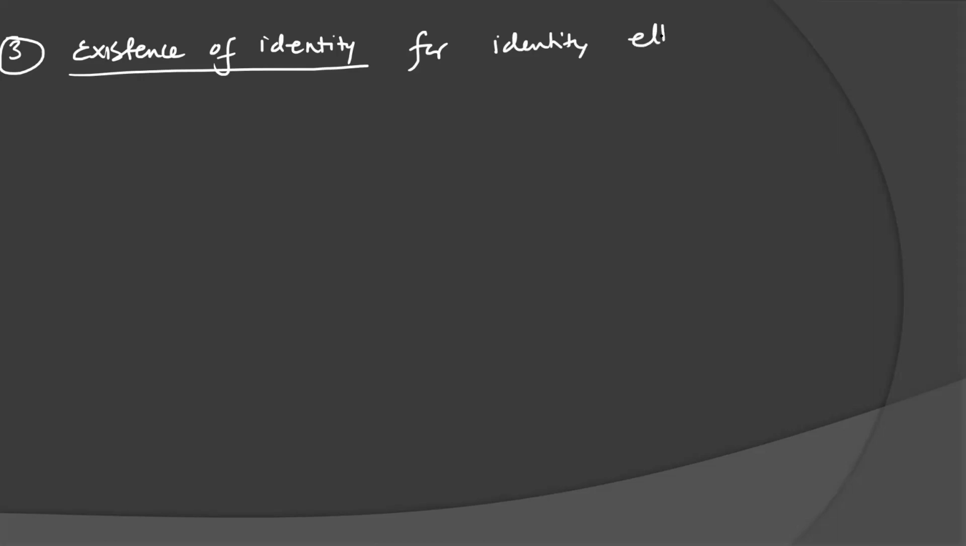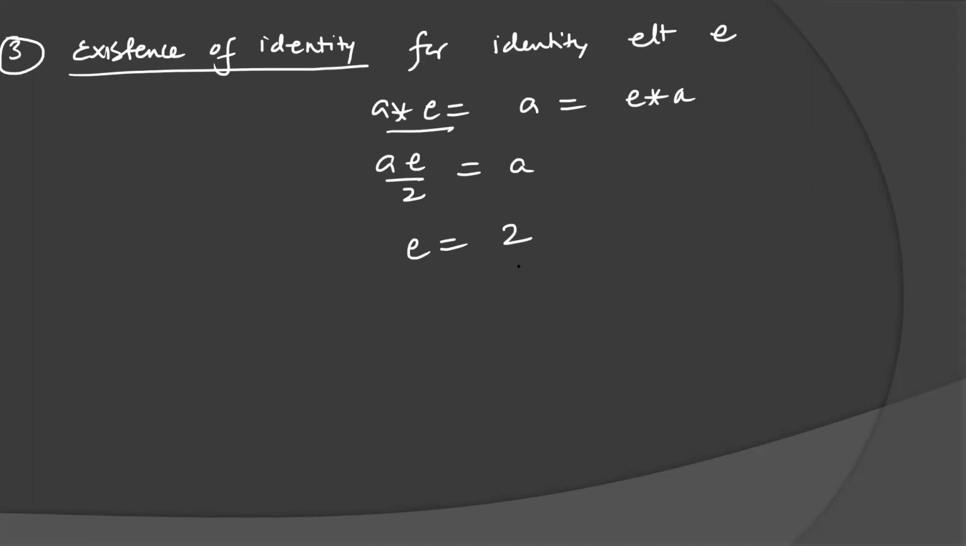The third property is existence of identity. For the identity element e, we know that a operation e must be equal to a, equal to e operation a. So a operation e is nothing else but ae by 2 equal to a. Similar calculation we will do from the right hand side. So e will actually be 2. And a is not equal to 0 obviously. So e will be 2 here.